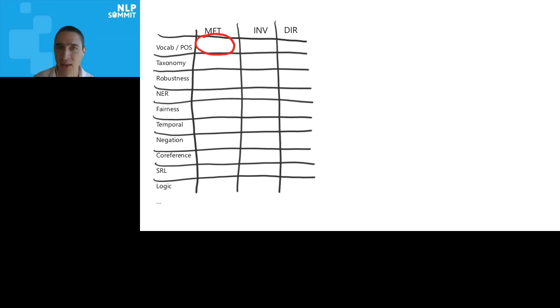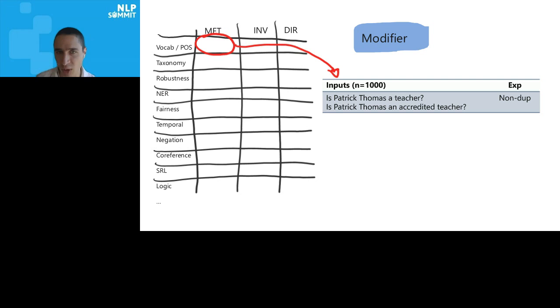So let's see, here's some tests. Testing the vocabulary. The simplest thing we could think of was adding modifiers. So, is Patrick Thomas a teacher? Is Patrick Thomas an accredited teacher? And adding the modifier there makes it such that they're not duplicates. They're different questions, obviously. Failure rate is 78% for both BERT and RoBERTa.